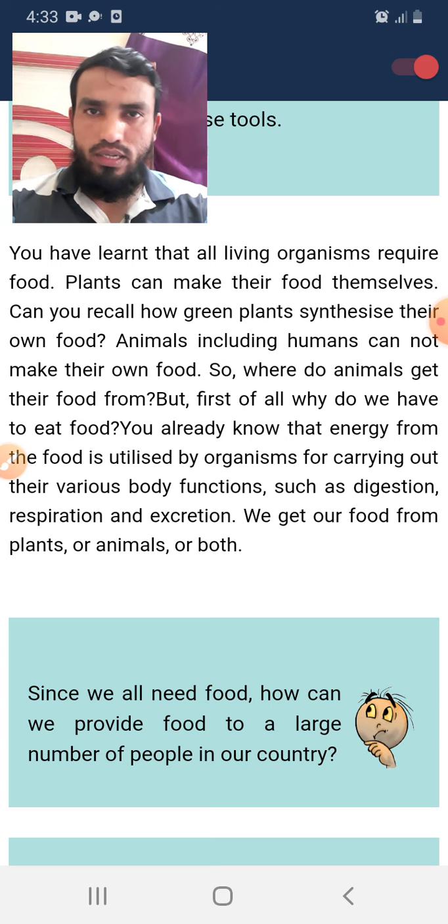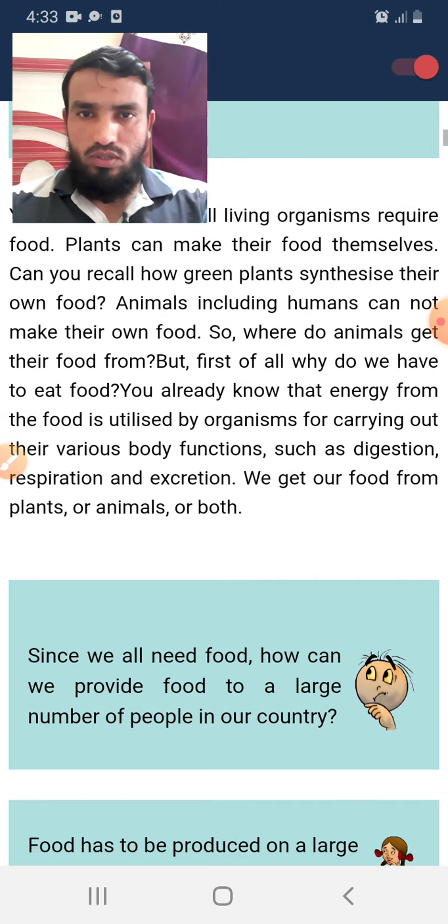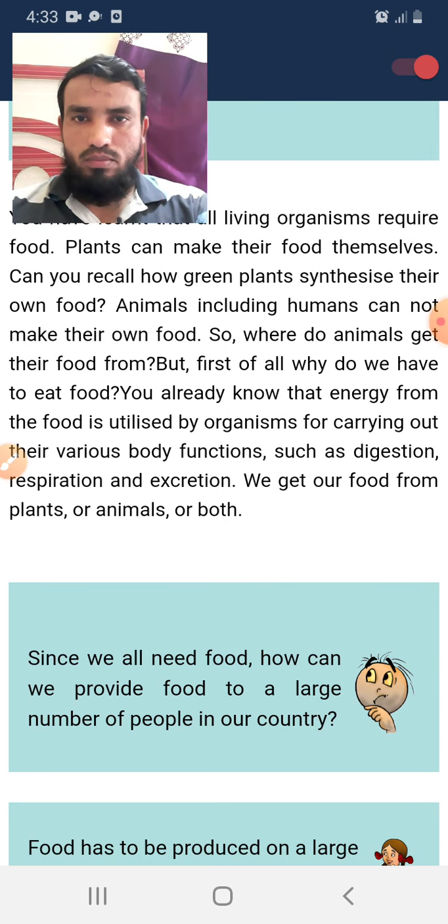We can divide organisms into autotrophs and heterotrophs. Maybe we have already studied this in previous classes. Plants are autotrophs that make their own food by the process of photosynthesis. Can you recall that green plants can synthesize food with the help of photosynthesis? That is what is mentioned in this paragraph.